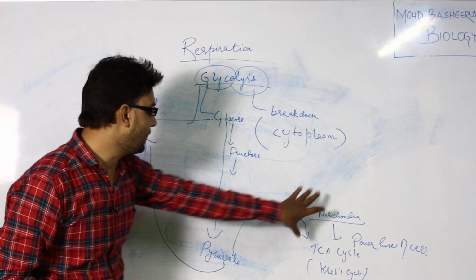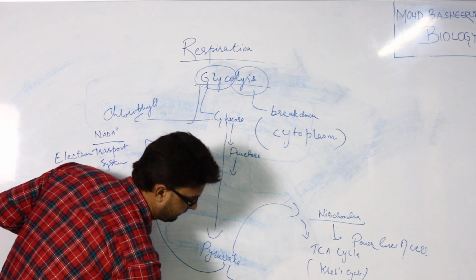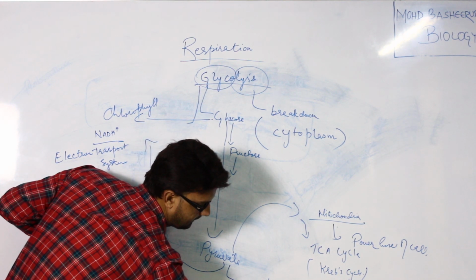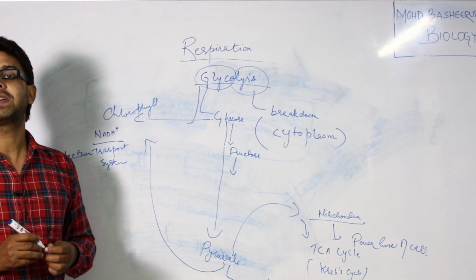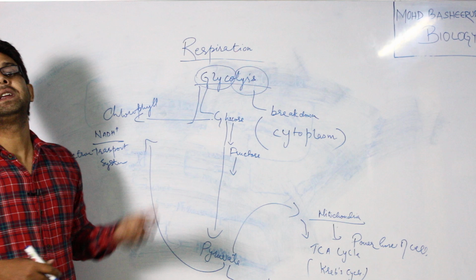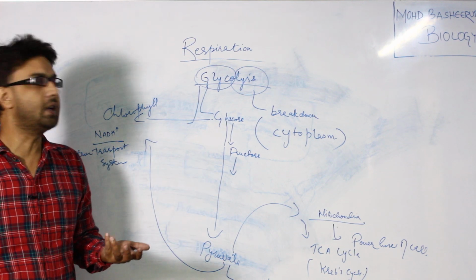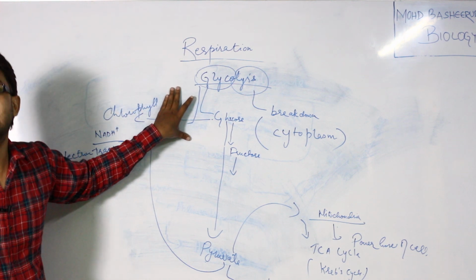The pyruvate is converted into citric acid. After the conversion of citric acid, many ATP molecules, NADH and hydrogen ions are released.